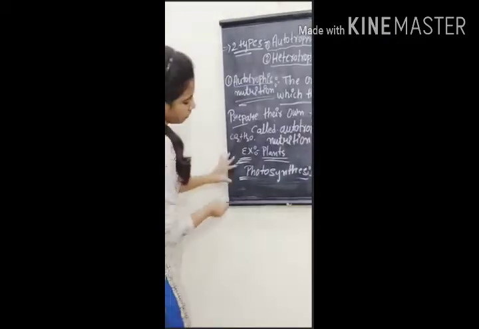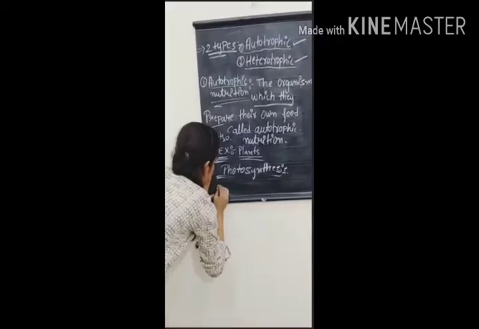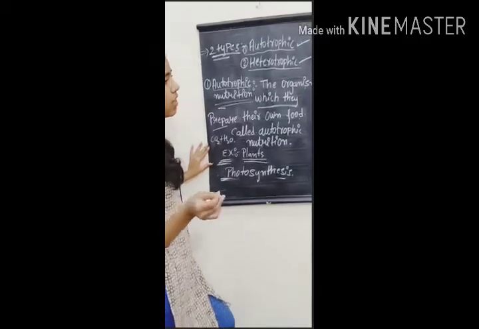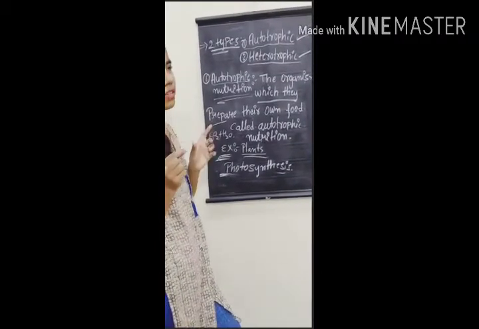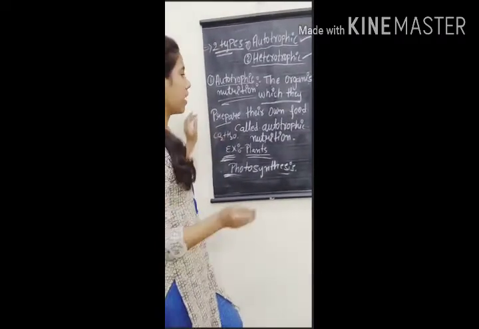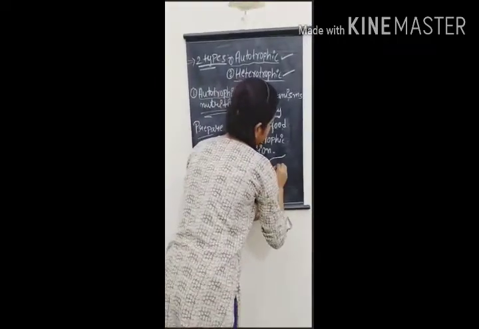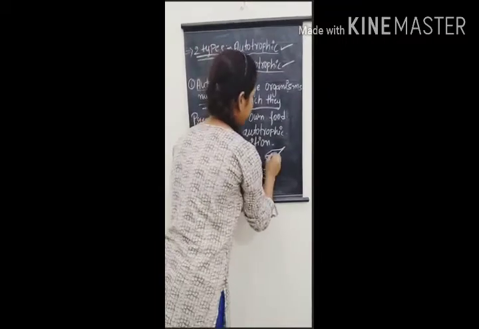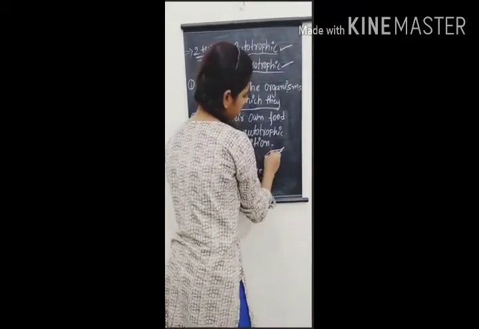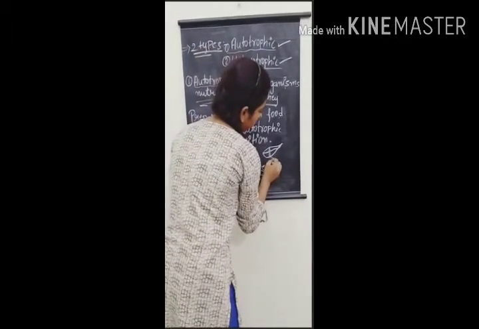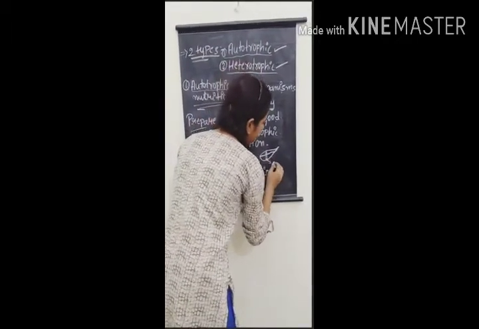Here there is an equation showing how plants prepare their food. In the leaf, the leaf contains chlorophyll, right? I need to draw a diagram here. This is a leaf. When we divide this leaf into two parts, we call these parts the epidermis.